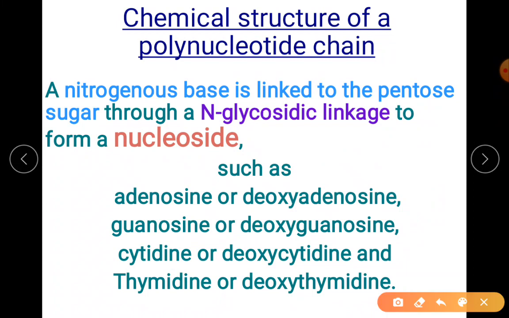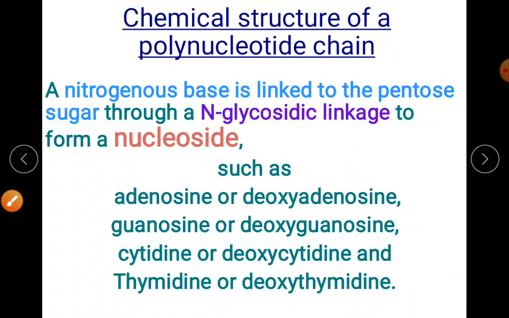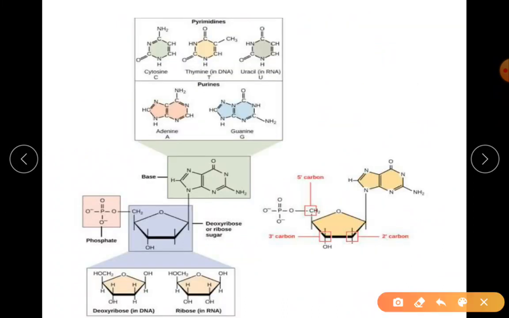Sorry, these two are purines, these two are pyrimidines. I hope you have understood the osine term given for purines, and for cytidine and thymidine, it is given for the pyrimidines. Just avoid the confusion.